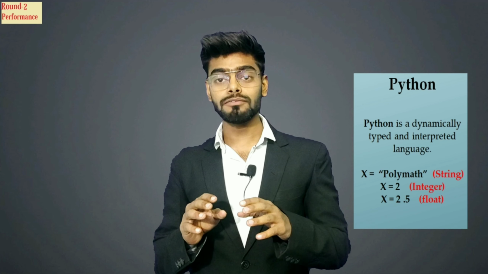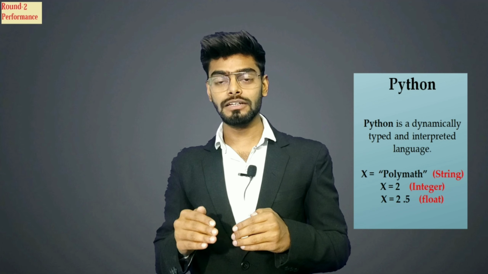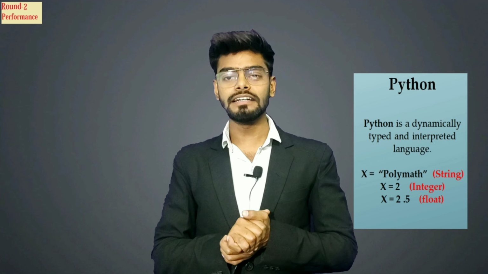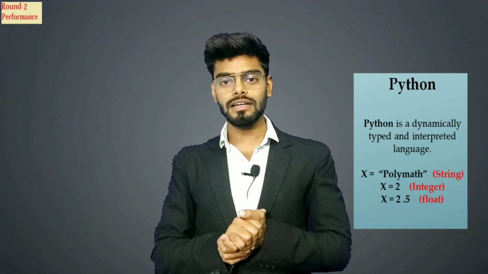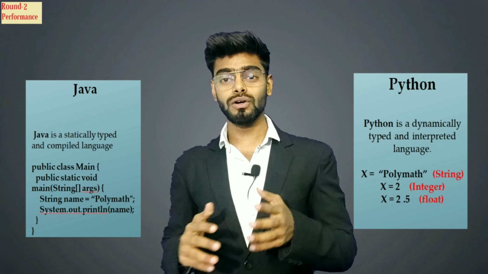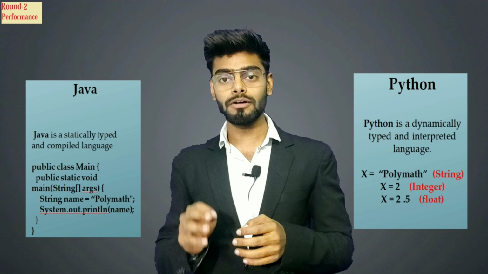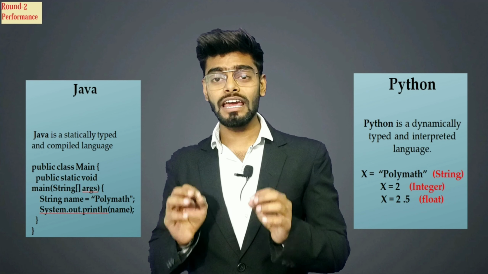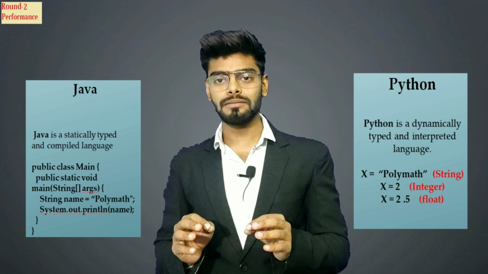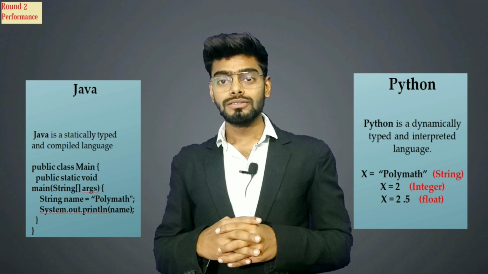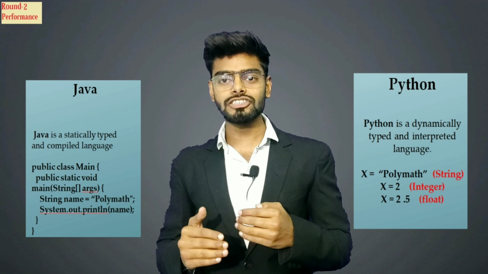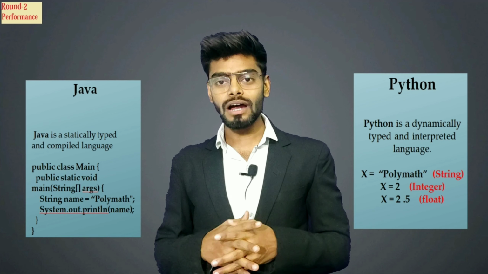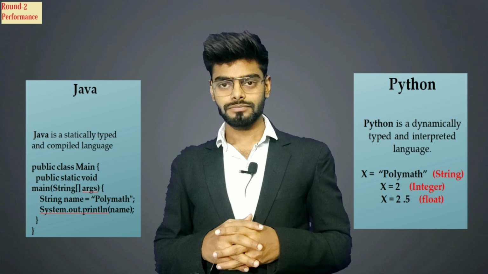As we have not defined the data type for the variable x, Python is dynamically deciding the data type for it. But if we look into the Java syntax, there is a variable, and the name of that variable is name. Here you have to define each and everything, even the data type. So this is known as static typing. As we are defining each and everything in Java, the performance is better. So in this round, the winner is Java.